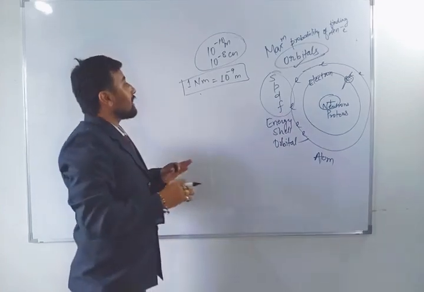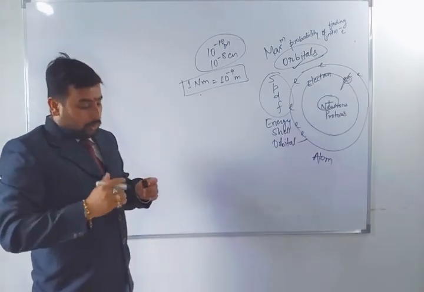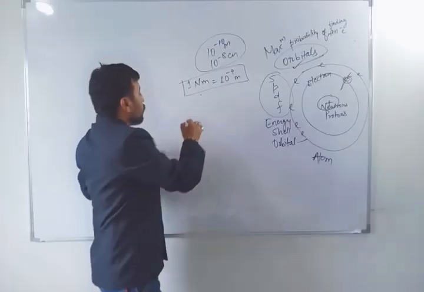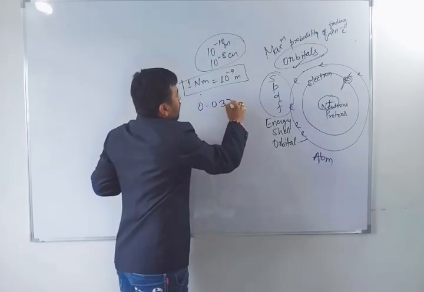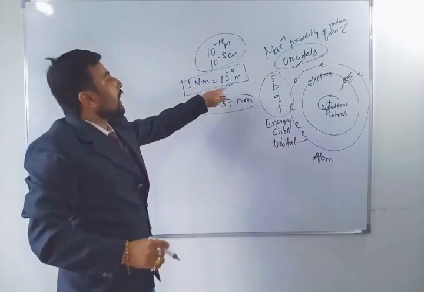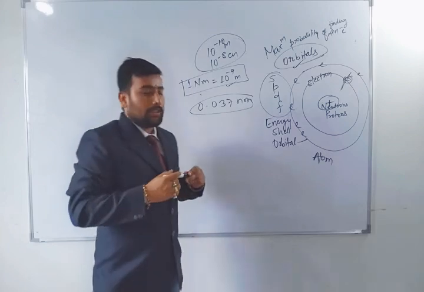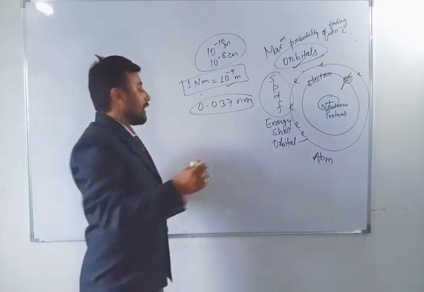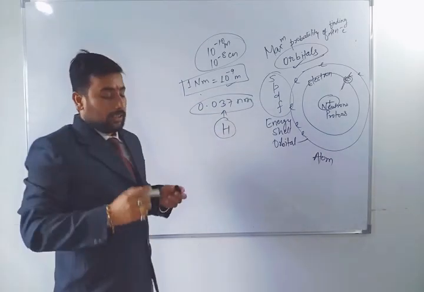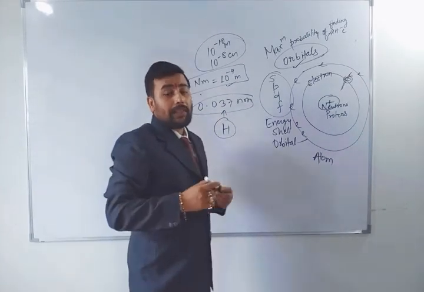If I talk about the hydrogen atom size, the radius of hydrogen is 0.037 nanometer. Means if we convert these things into nanometer, 1 nanometer is equal to 10 to the power minus 9 meter. So the smallest atom, the first atom, hydrogen, has an atomic radius of 0.037 nanometer.